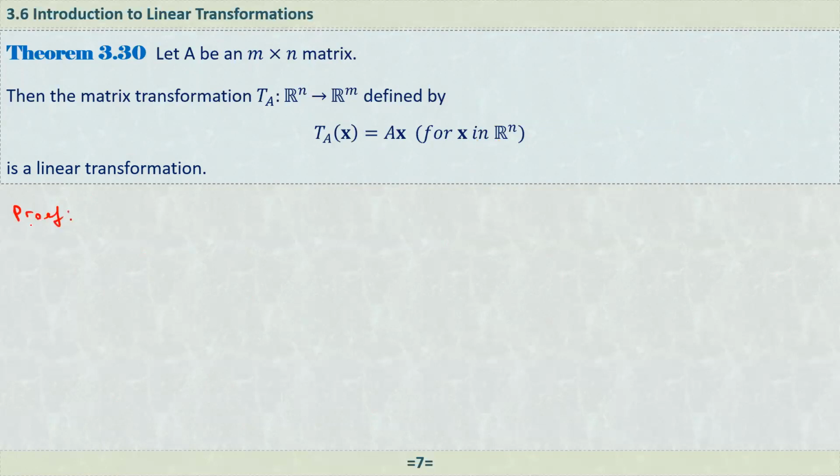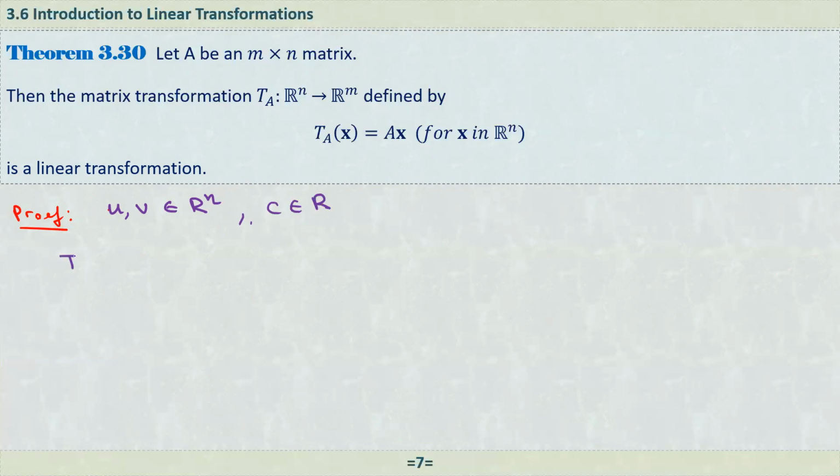This theorem is saying that if our transformation is multiplying a vector by a matrix, that matrix is taking a vector into another vector, that means that it's always a linear transformation. So from here, let u and v be two vectors from n-dimensional space. And also let's say c is any scalar, right?